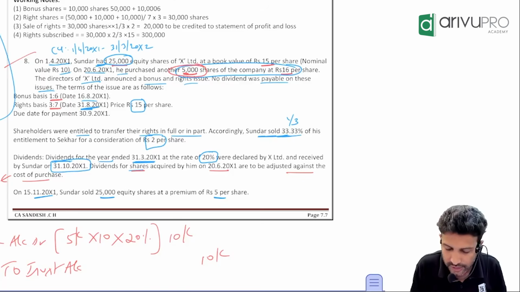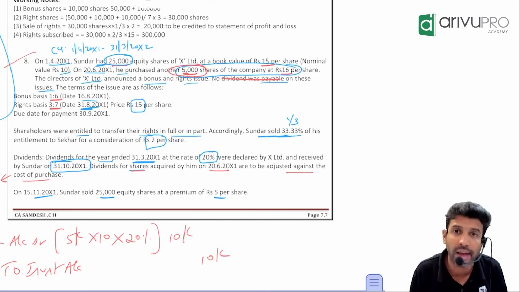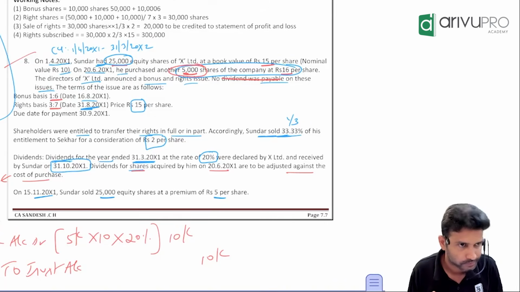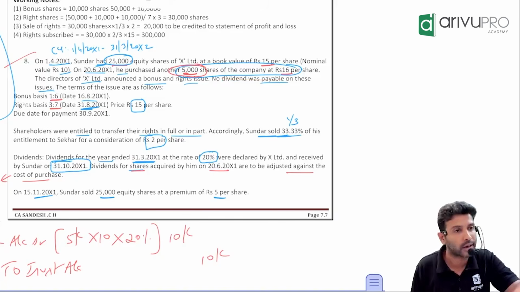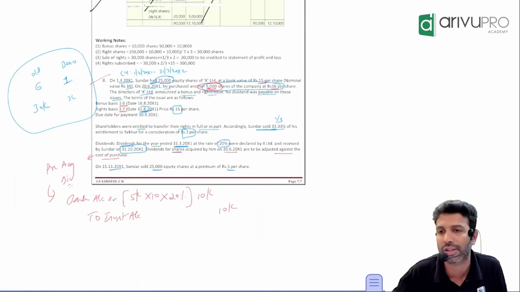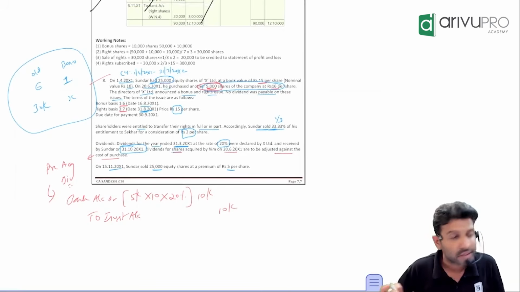He's saying, sir, if in this problem they've told no dividend is payable on right shares and bonus shares, and if that line was not there, would you have calculated the dividend on rights and bonus also? Yes, you would have. Some problems we have done that in our regular class. Yes, this is sorted out.